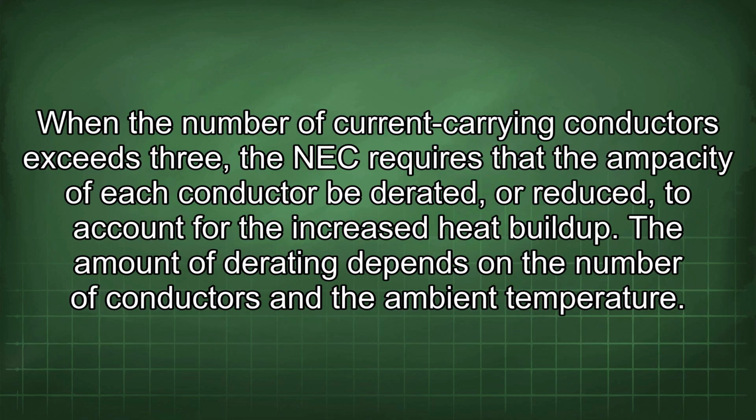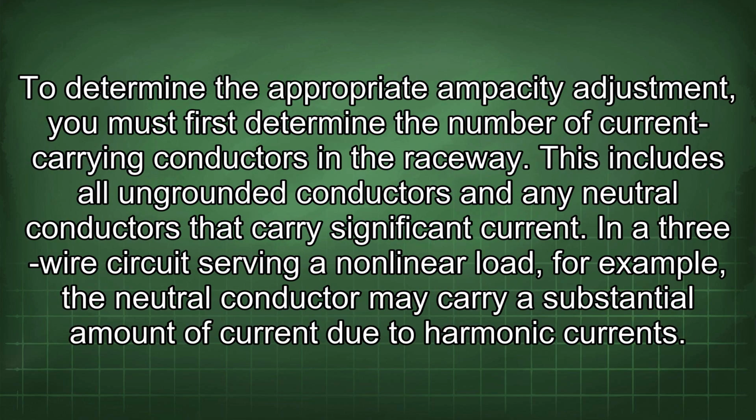When the number of current-carrying conductors exceeds 3, the NEC requires that the ampacity of each conductor be derated, or reduced, to account for the increased heat buildup. The amount of derating depends on the number of conductors and the ambient temperature. To determine the appropriate ampacity adjustment, you must first determine the number of current-carrying conductors in the raceway.